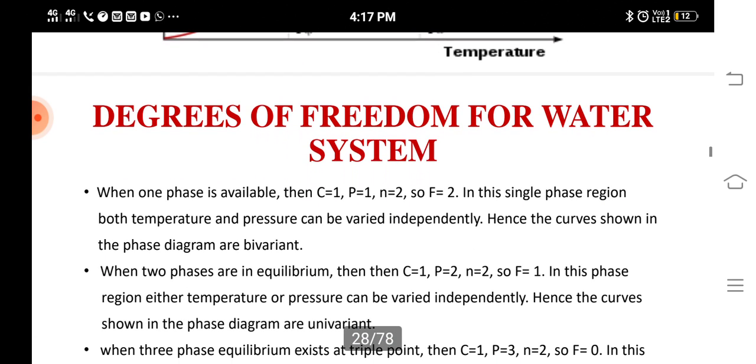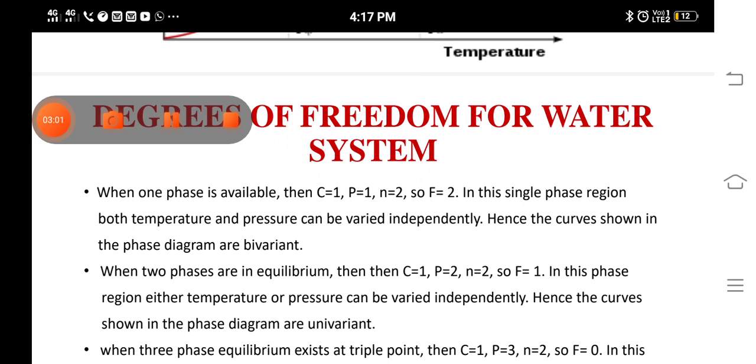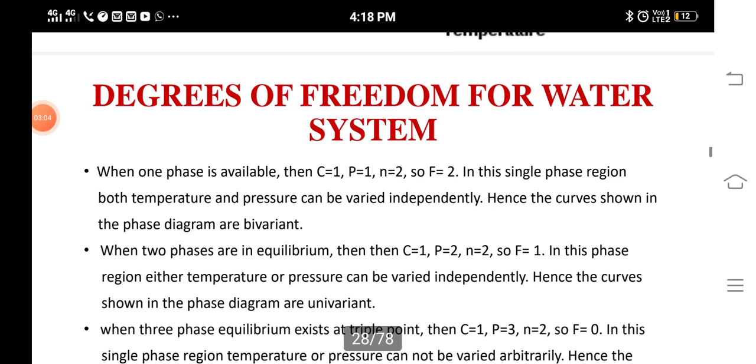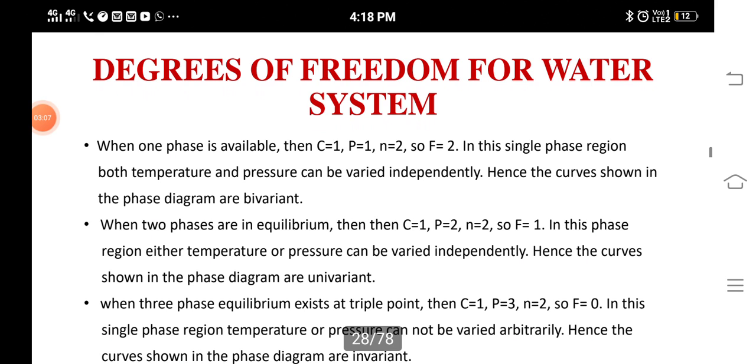Now we'll see the degrees of freedom for the water system. If only one phase is available, then the component is 1, phase is 1, variables is 2, and so the degrees of freedom is also 2. In the single phase region, both temperature and pressure can be varied independently. We can vary the temperature as well as pressure independently, so we can change the phases. Hence the region shown in the figure is bivariant.